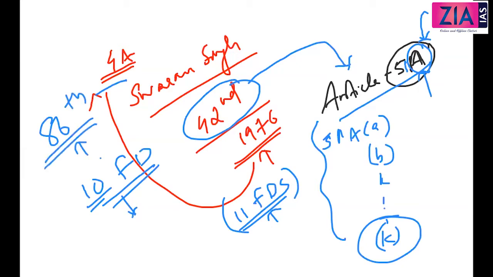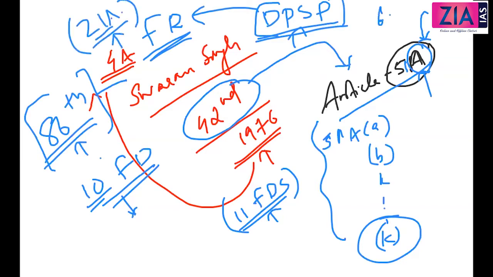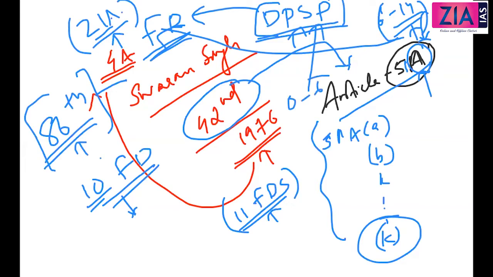And I have discussed about this 86th Constitutional Amendment when I discussed about fundamental right. So something which was there in DPSP related to the elementary education or the education, and then DPSP was modified and it was added to fundamental right under Article 21A, right? The education for the children during the age of 6 to 14. Okay, so this is now the fundamental right. Then what is now there in the DPSP? DPSP 0 to 6. This also we have discussed.